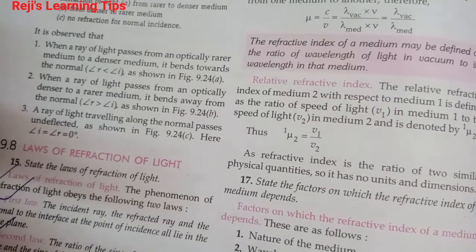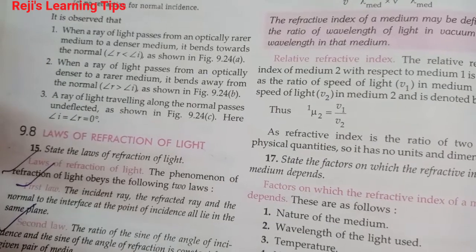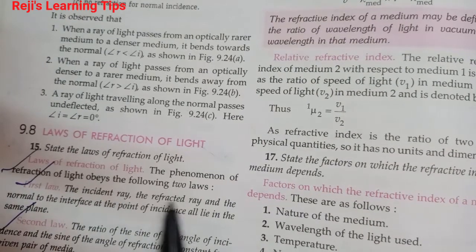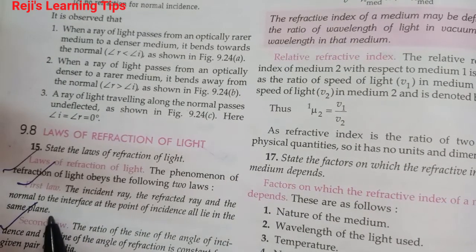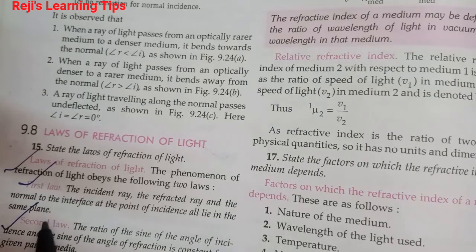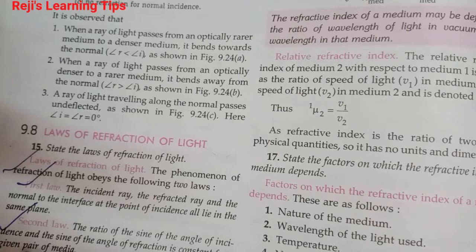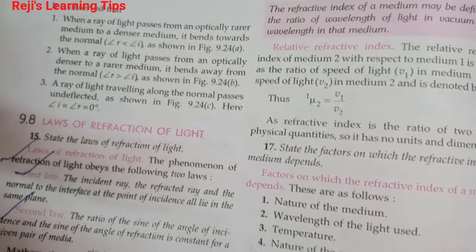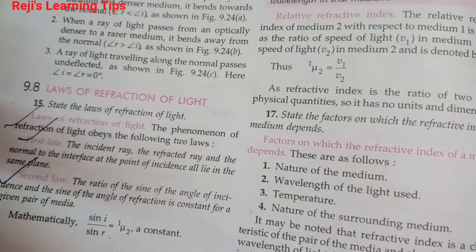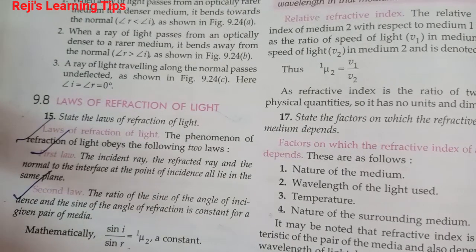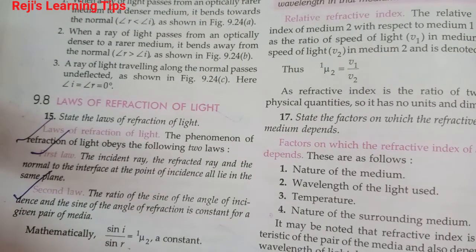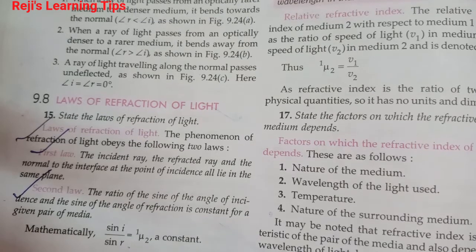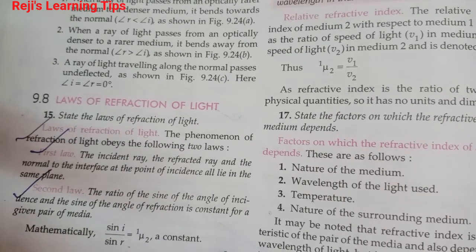Laws of refraction of light. The incident ray, the refracted ray and the normal to the interface at the point of incidence all lie in the same plane. Second law: the ratio of the sine of the angle of incidence to the sine of the angle of refraction is a constant for a given pair of media. That is, sin i divided by sin r is equal to mu 2 1. We have already studied that in 9th class.